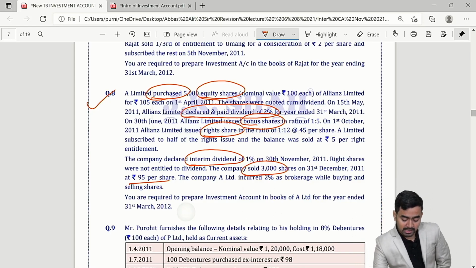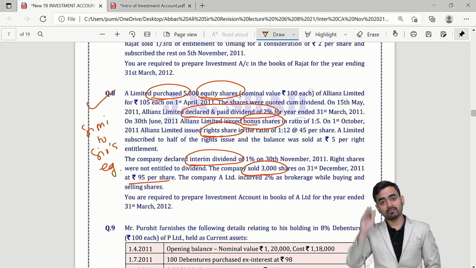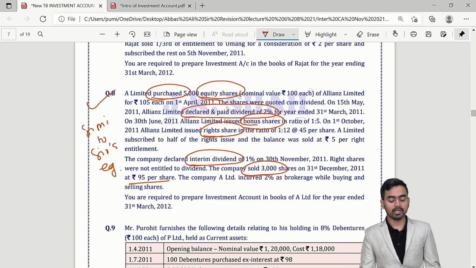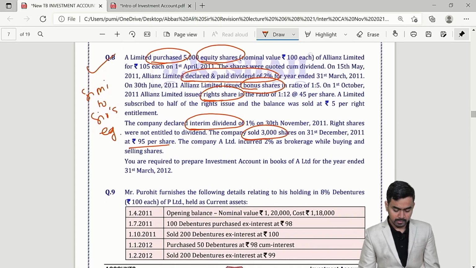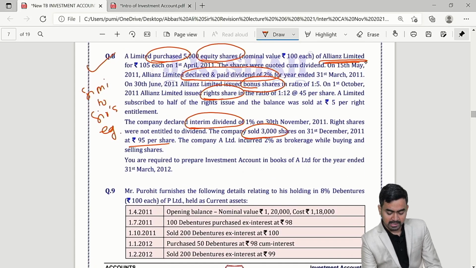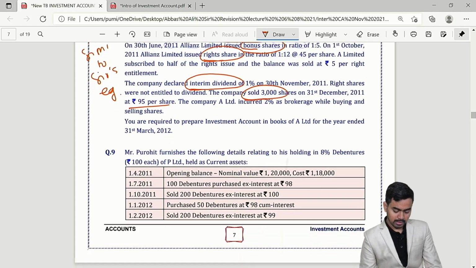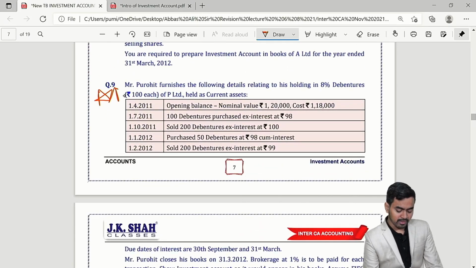So tell me, this is similar to the example I have already taken in my revision lecture. Correct? This you can manage.